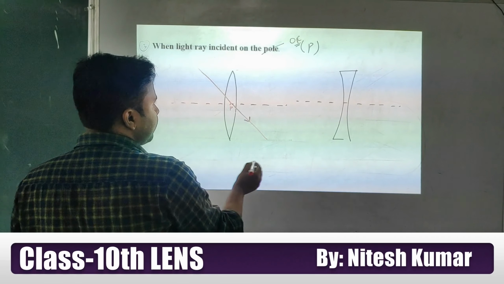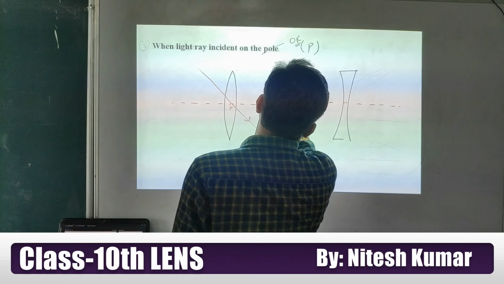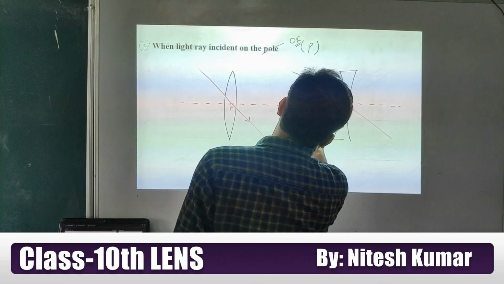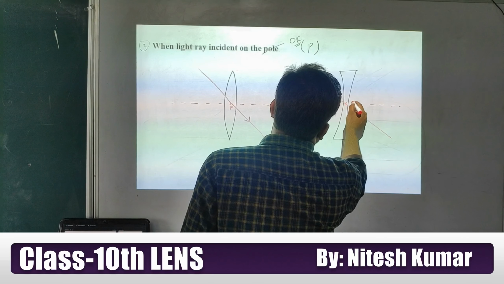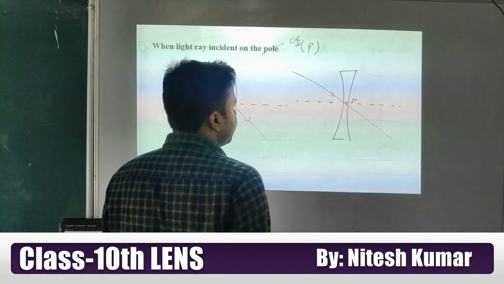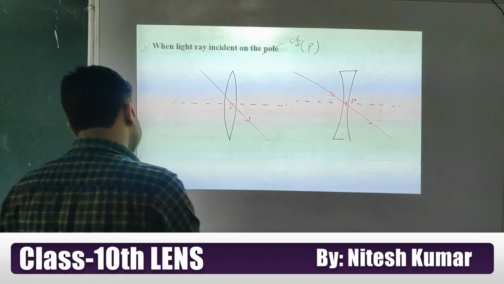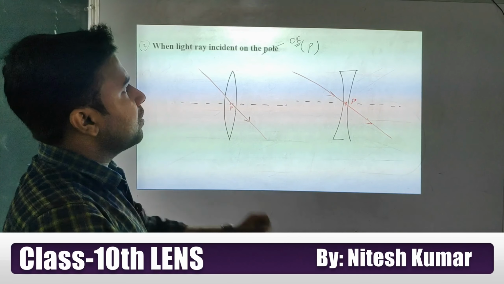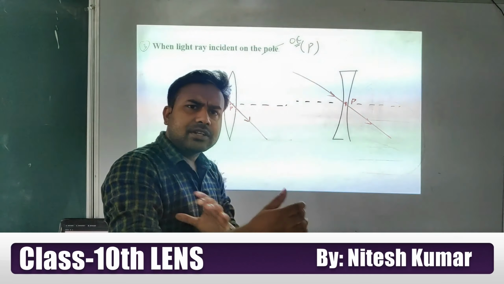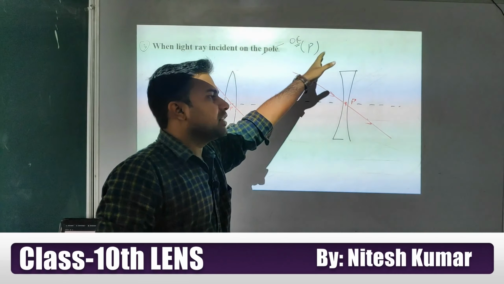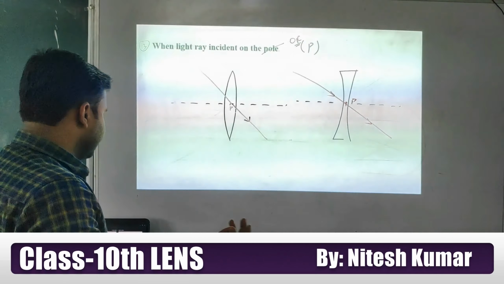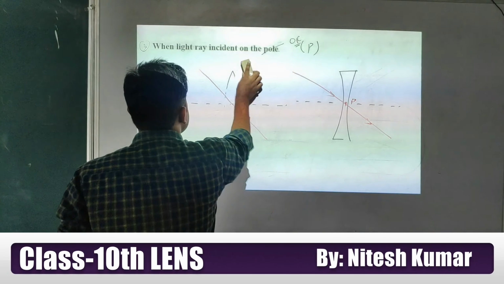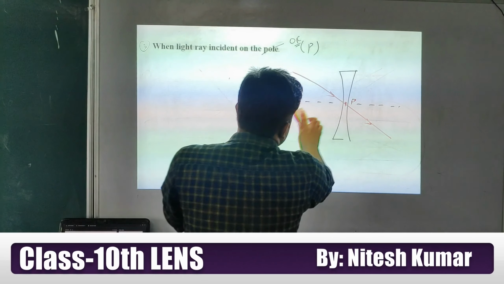It will go without deviation. From here also, if a light ray is passing from the optical center, we are denoting it with the P, it will go without deviation. Okay, students? So you can write, when a light ray is incident on the optical center, it will go without deviation. Or here the deviation phenomenon is not happening.